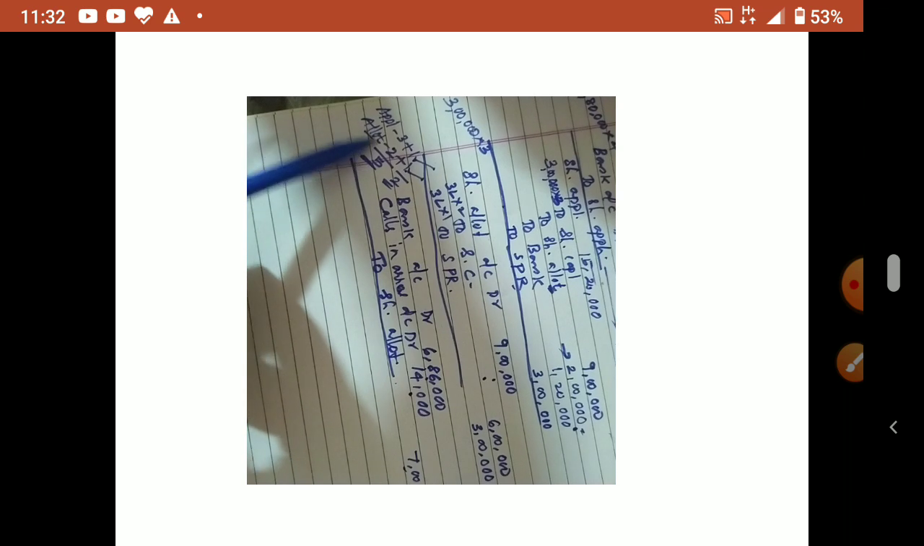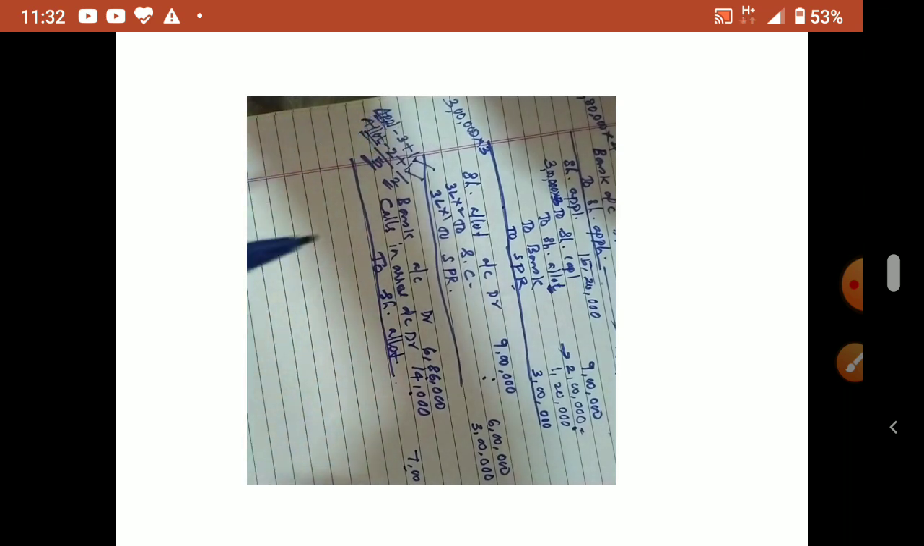So what is our rule? If premium is already received, we should not debit it, and we should not credit it either. If premium is not received, that premium should be debited. So which premium will be debited? Allotment premium will be debited. Application premium should not be taken at all.